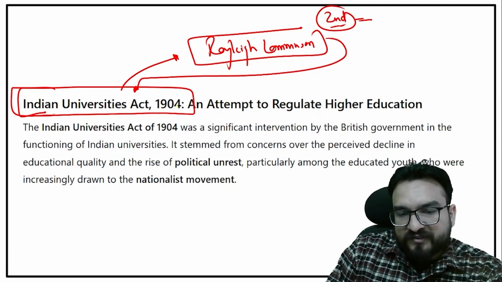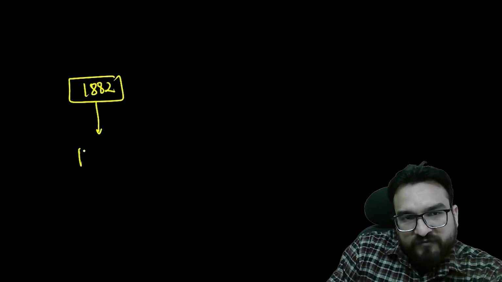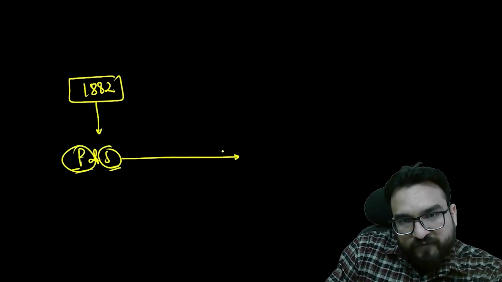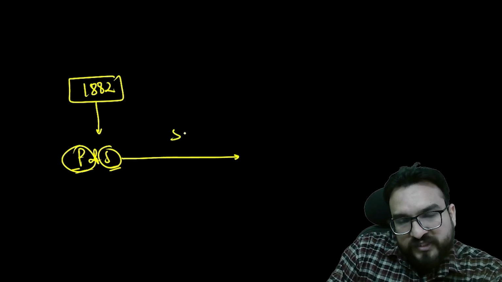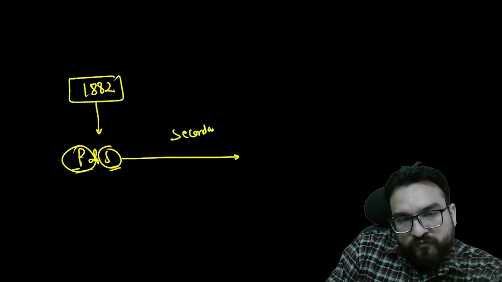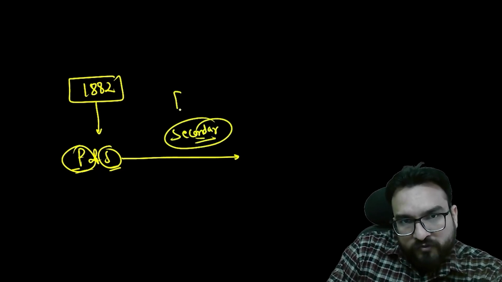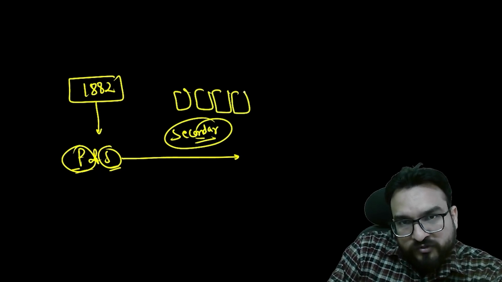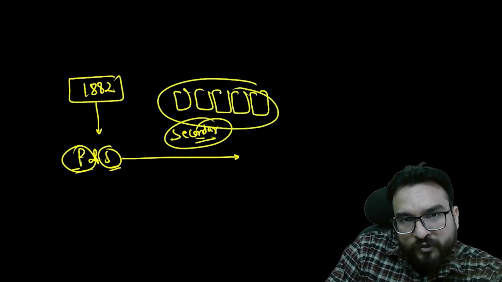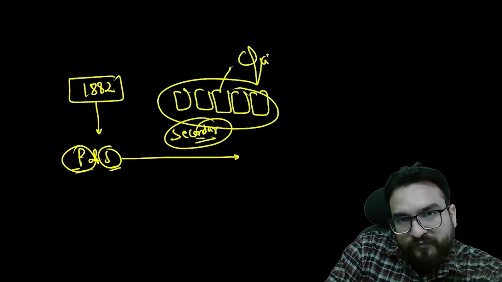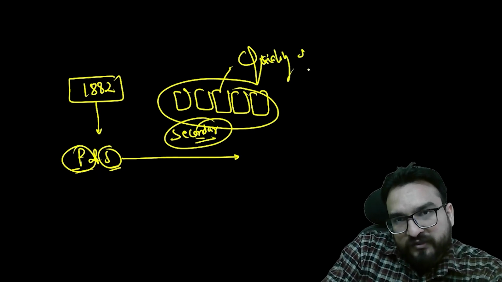Okay. Till now, 1882, you are seeing Hunter Commission, and Hunter Commission basically was focusing upon primary and secondary education. Because of this Hunter Commission, there will be a large spurt in the secondary education. Means a lot of colleges will be opened up, a lot of private institutions will be opened up. Because of that, what will happen? There will be deterioration in the quality of education. Quality of education will be one issue.